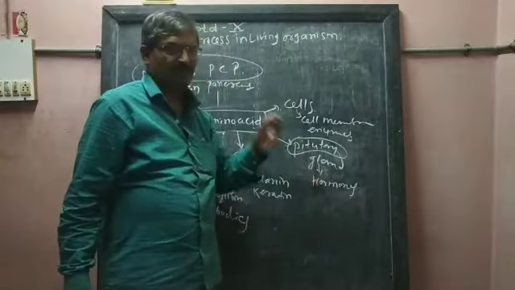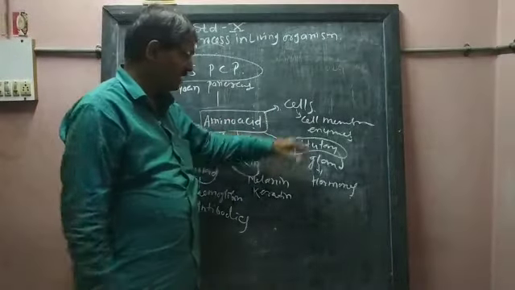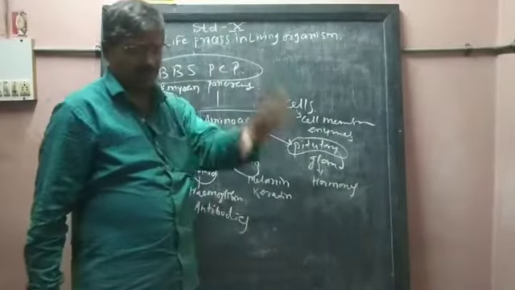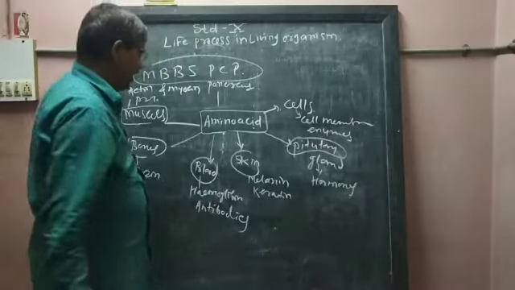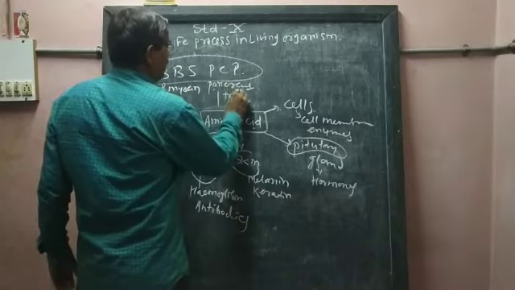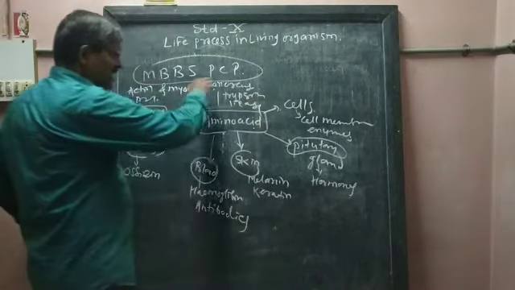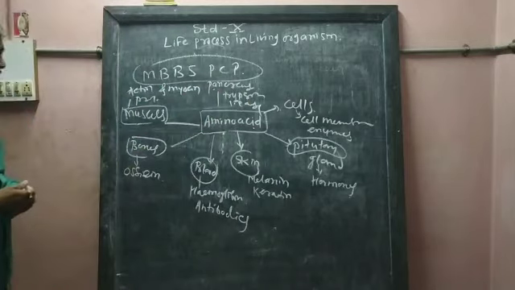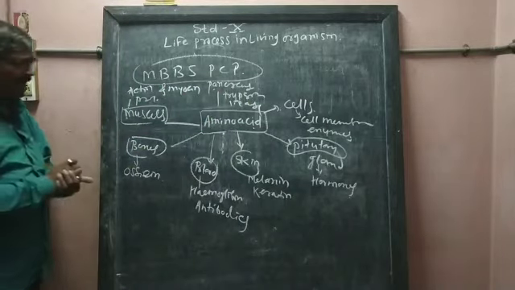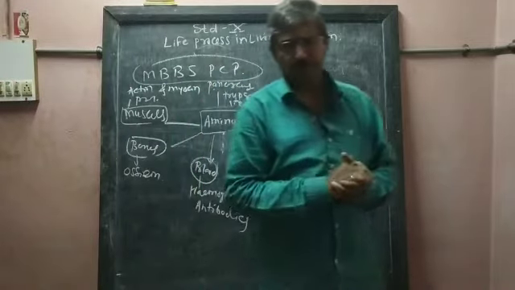It produces various kinds of hormones. The next one is cells. The cells produce the cell membrane as well as various enzymes. And there is the pancreas. The pancreas produces trypsin and lipase. These are the different kinds of proteins produced from amino acids by our body.